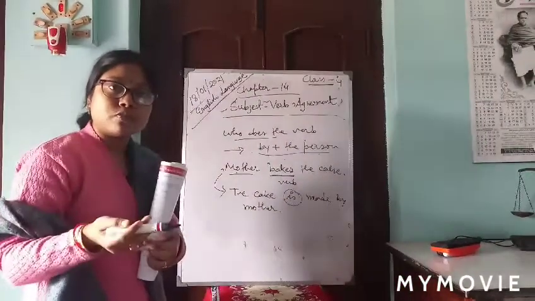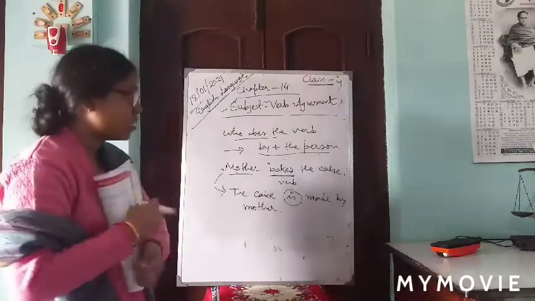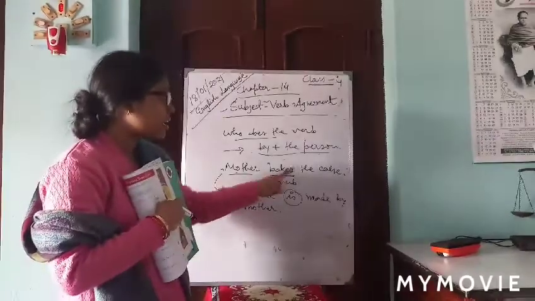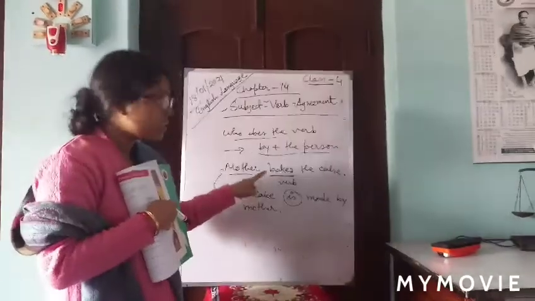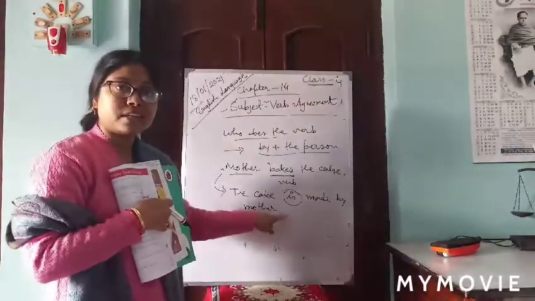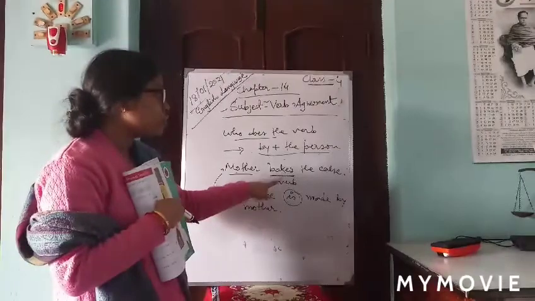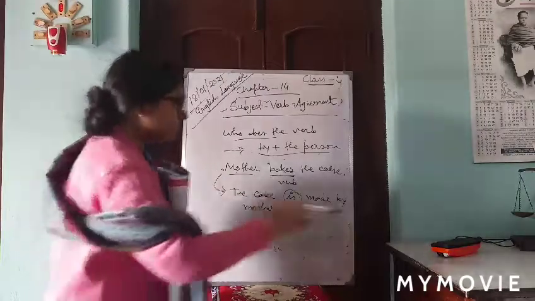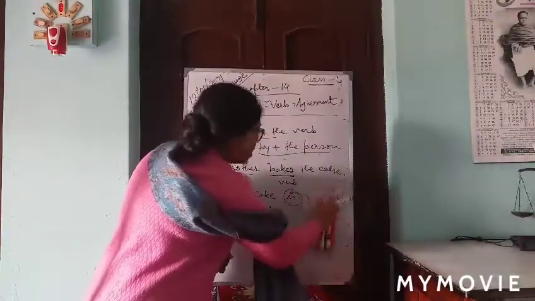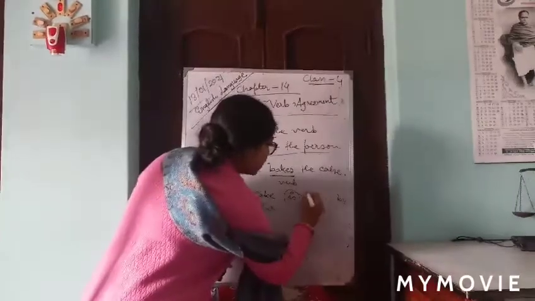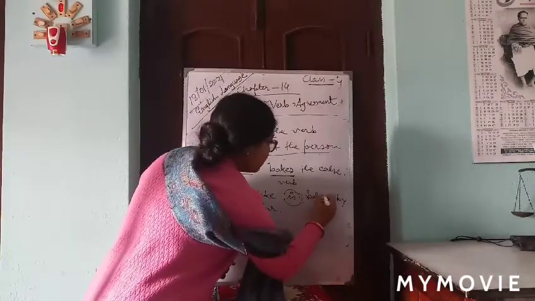We can do it in the simple past and also in the simple present. Mother bakes the cake is simple present, so we use is, because the cake is singular here. Sorry, I wrote made here, it will be baked.